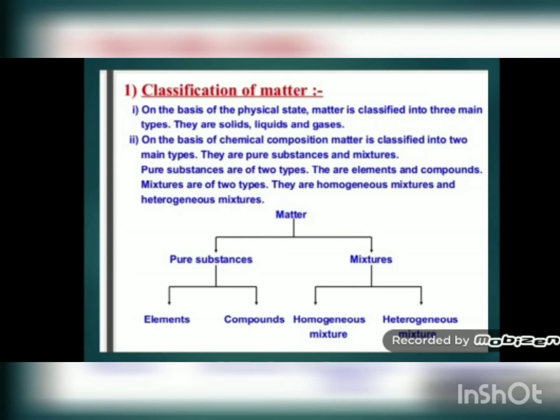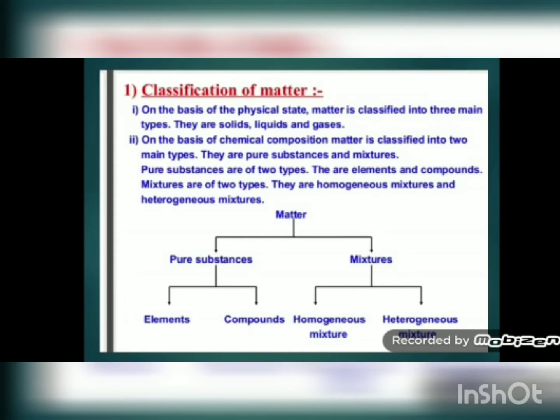Now the second way of classification of matter is on the basis of chemical composition. Matter is classified into two main types. They are pure substance and mixture. Now what is the meaning of chemical composition? If the matter is made up of a substance, then the constituent particles of that substance are called its chemical composition.